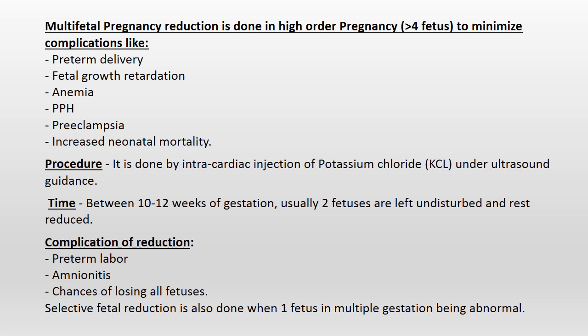Time is between 10 to 12 weeks of gestation; usually 2 fetuses are left undisturbed and the rest reduced. Complications of reduction are preterm labor, amnionitis, chances of losing all fetuses. Selective fetal reduction is done when one fetus in multiple pregnancy is abnormal.